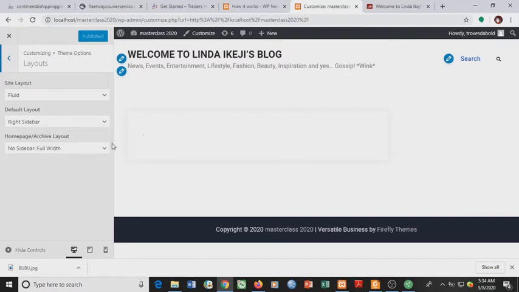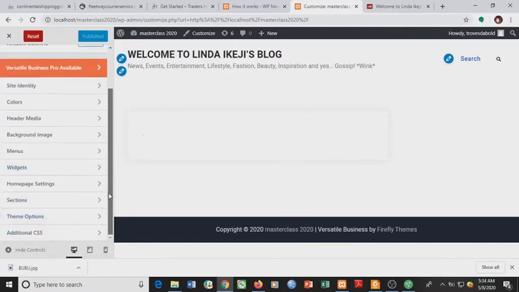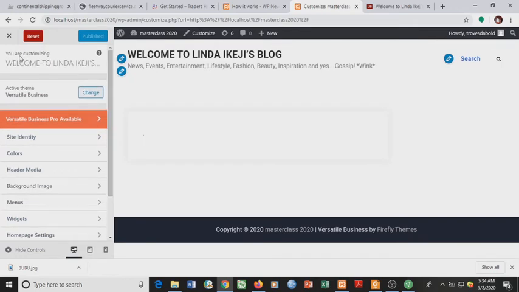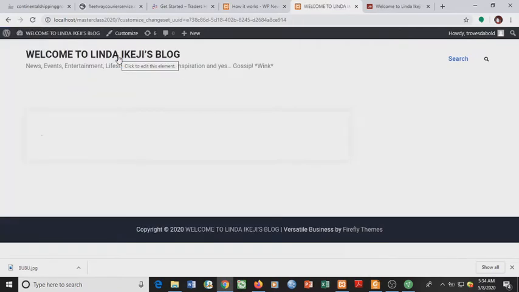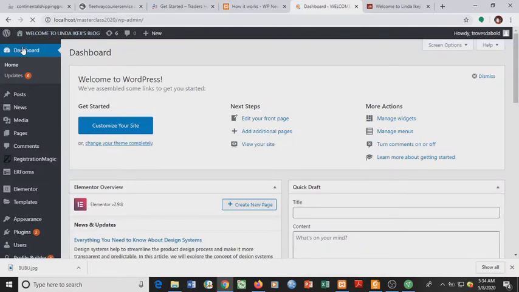Then we check out layout. The layout is set to have a right bar by this side, which is what we want. So later on we are going to go to widgets and add what we want to be at that right bar. So we've gotten the layout for now. We're still going to come back here. So let's leave this place. Let's go to our dashboard and see how we can get news to appear on this site.